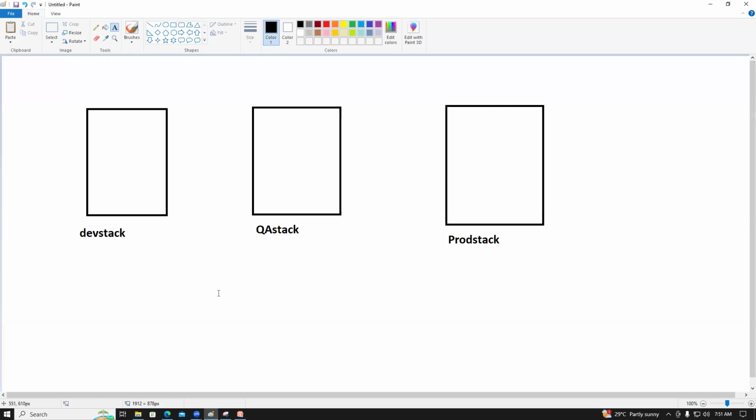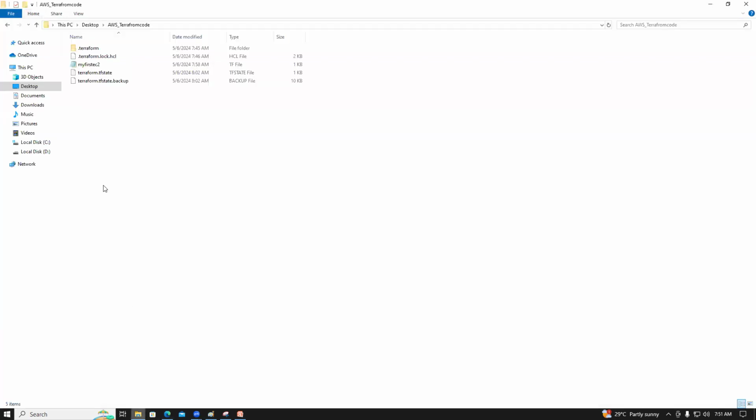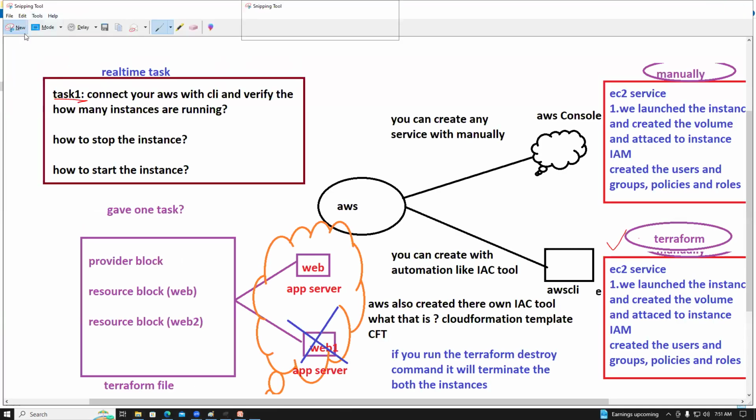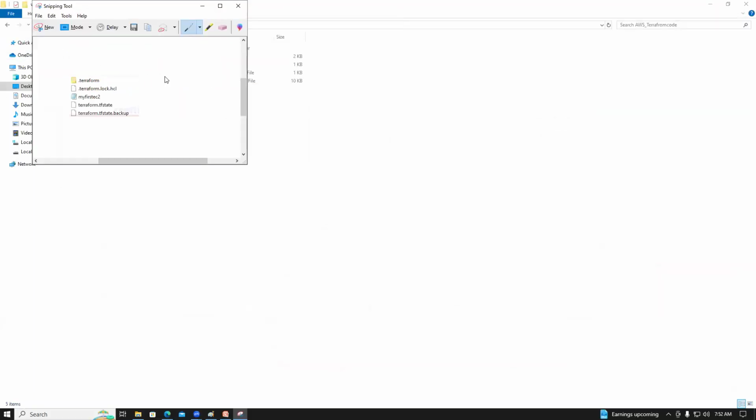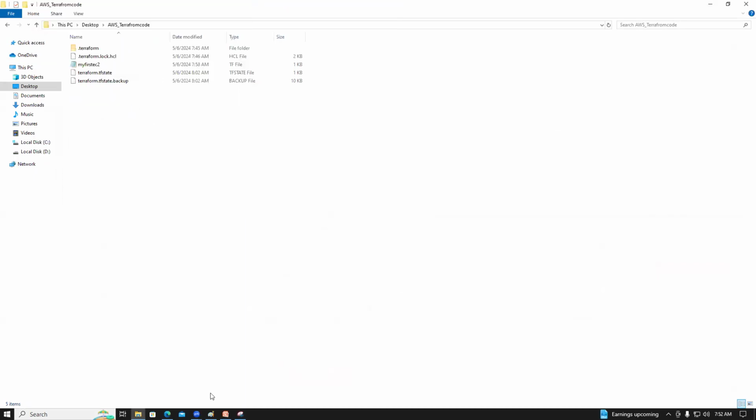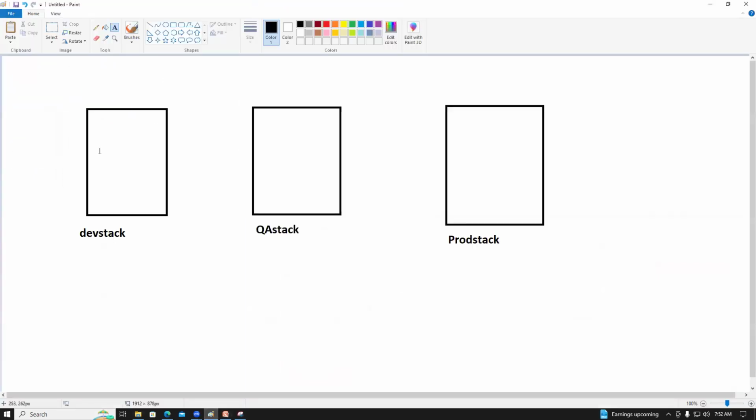So we can reuse the code, right? For example, this is your code.